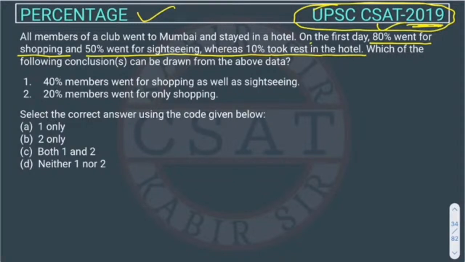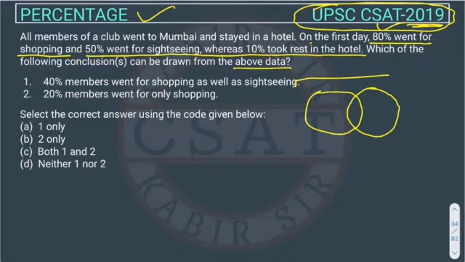Which of the following conclusions can be drawn from the above data? This type of question is easy to do with a Venn diagram, because there are only two activities. So we will make it like this. You must know that this whole box, with everything inside, is 100%. We are not converting the percentage into numbers because we can solve it in percentage only, so there is no need to convert it.